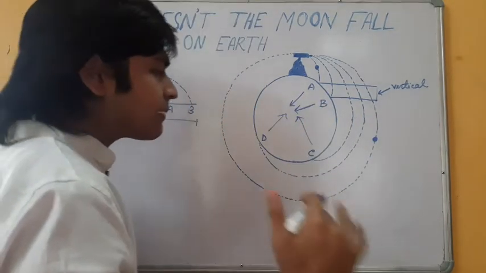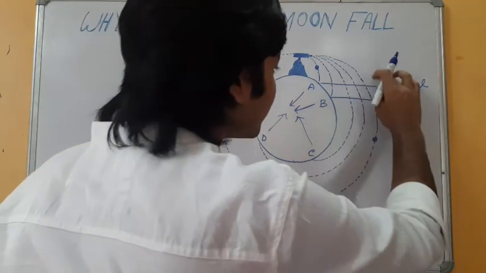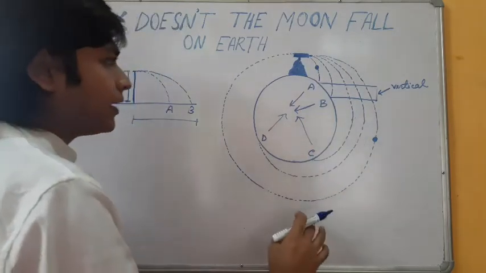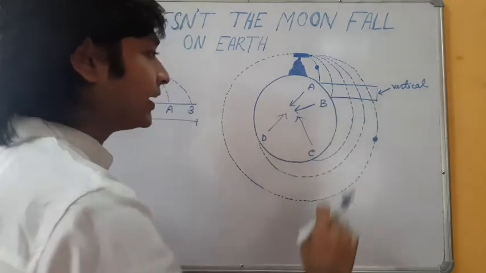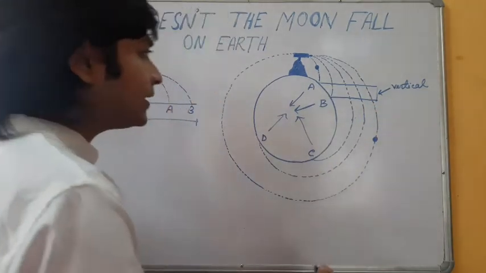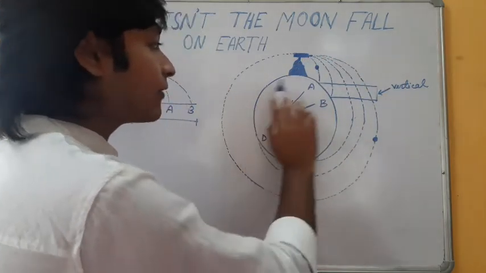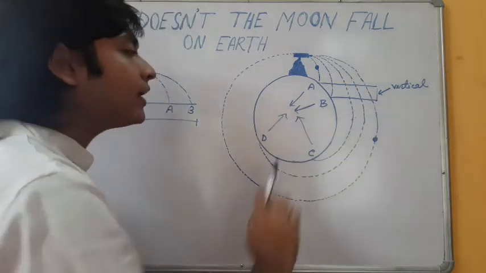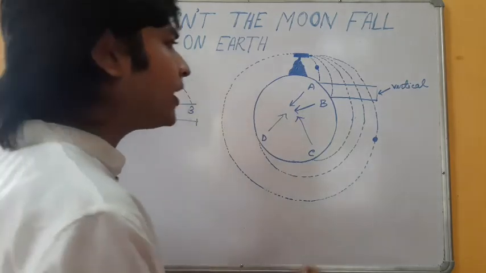But at some certain horizontal initial velocity, the ball would complete a revolution around the Earth. Actually, at that time, the ball is falling on Earth at every instant due to Earth's gravity. But due to its horizontal initial velocity and Earth's curvature, Earth's spherical shape, the ball is not falling on Earth. So this is the reason why the moon doesn't fall on the Earth.